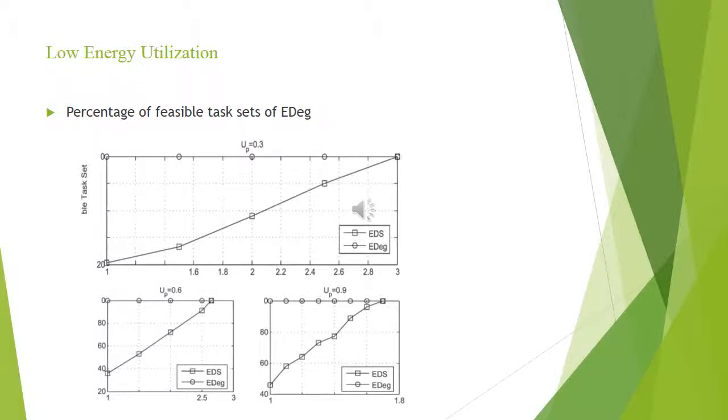to execute more tasks. On the other hand, EDS will need more energy storage than EDEG to guarantee feasibility, that is around 21,000 units. Therefore, EDEG can provide the same level of performance with a storage unit which is 4 times less. As observed for UP 0.6 and 0.9, the relative performance gain of EDEG in terms of capacity savings decreases when processor utilization rate increases.